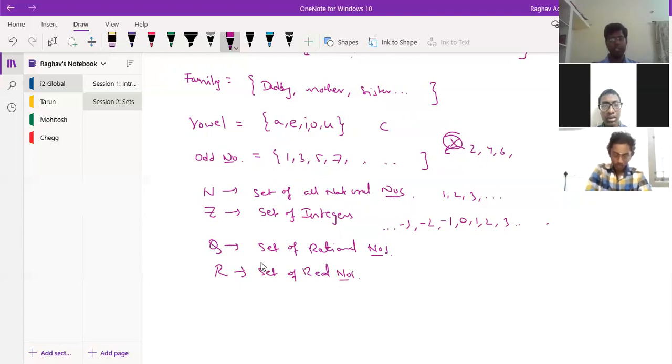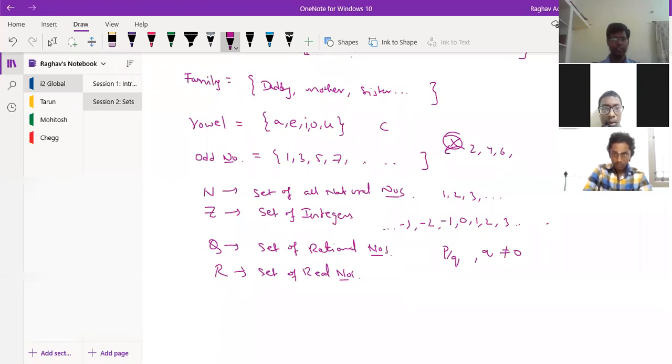So generally in mathematics, we'll be using these sets. Of course, as we go ahead, we'll be discussing some other sets also in mathematics. But in general, these are the general sets which we use. Rational numbers means the number has to be in the form p by q, where q is not equal to 0. And real numbers means it can be rational as well as irrational numbers. In your 10th class, you have this segregation, right?